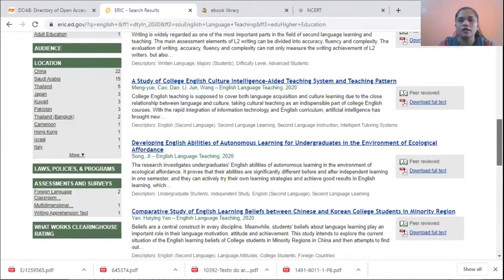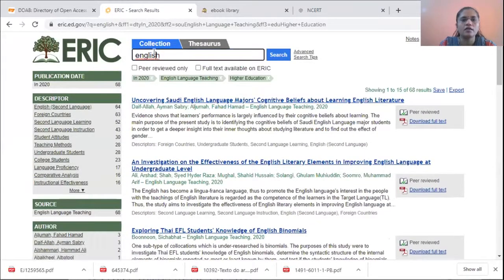This is the ERIC database. Now, what is the use of this ERIC database? Again, if you are doing any research project, if you want to write any research article, you can get many of the articles related to your research topic from this website, because this is again a directory where all the data from all the world is linked to this website. All the research articles, all the scholarly contents are linked to this website. So under one umbrella, you can find out many information for your research topic.